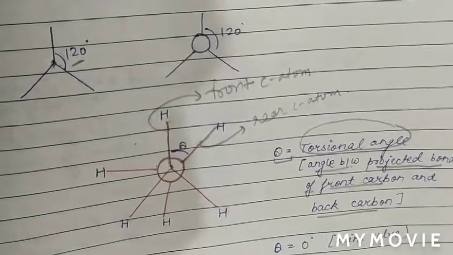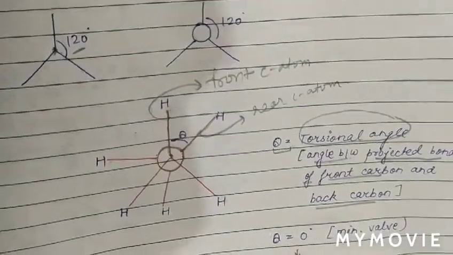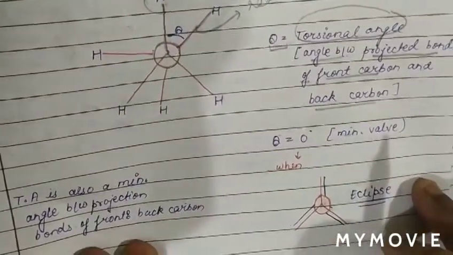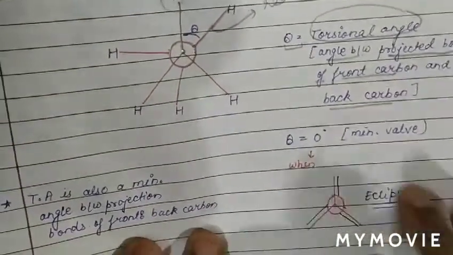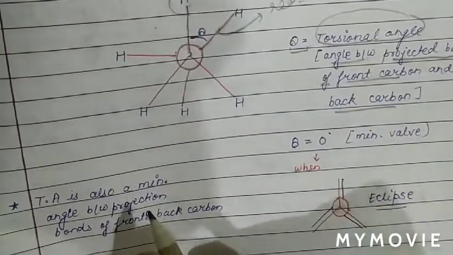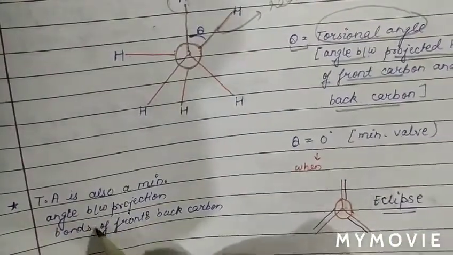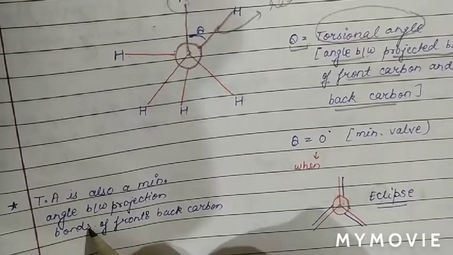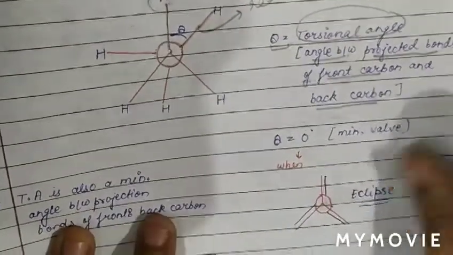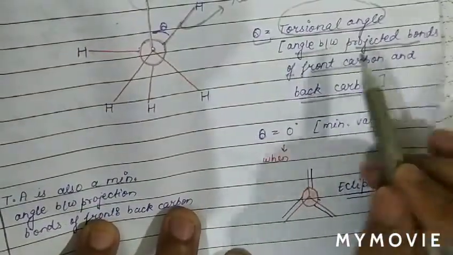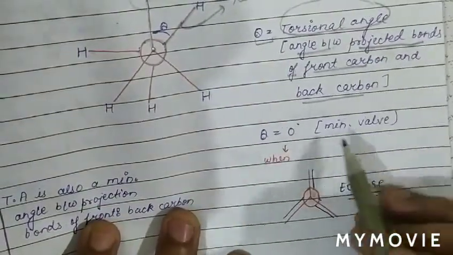See, the conditions of theta. So basically we can say the torsional angle is also the minimum angle between projected bonds. Theta is the angle between projected bonds of the front carbon and back carbon.